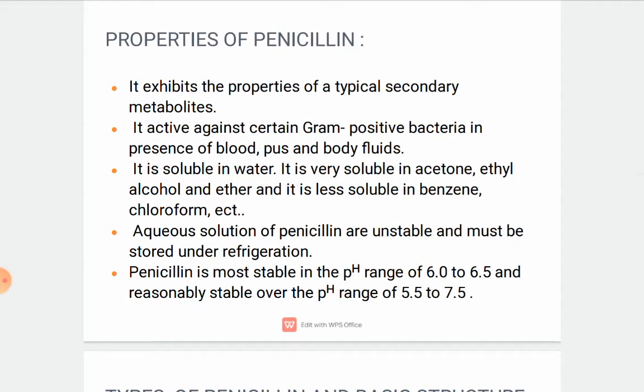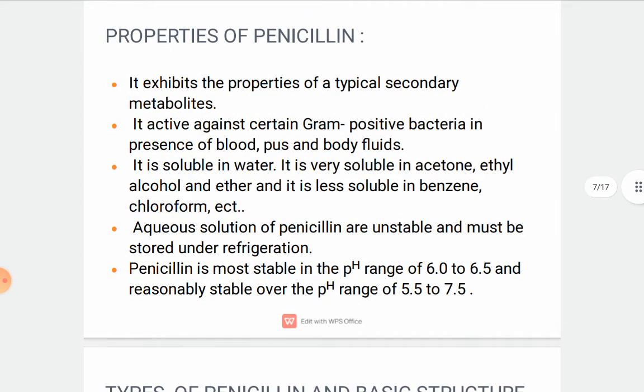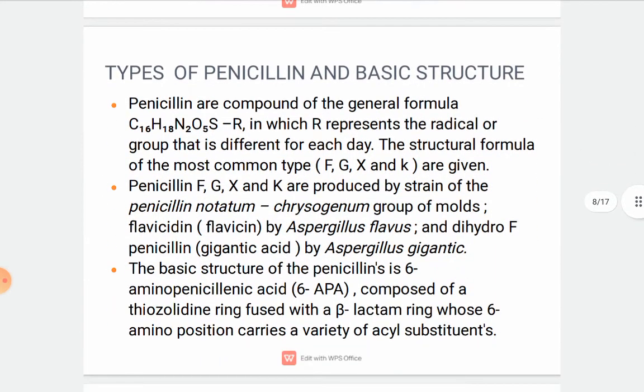So properties of penicillin: it exhibits the properties of a typical secondary metabolite. It's active against certain gram-positive bacteria in presence of blood, pus and body fluids. It is soluble in water. It is very soluble in acetone, ethyl alcohol and ether, and is less soluble in benzene, chloroform and other organic solvents. Aqueous solutions of penicillin are stable and must be stored under refrigeration. Penicillin is most stable at a pH range of 6 to 6.5 and reasonably stable over the pH range of 5.5 to 7.5.